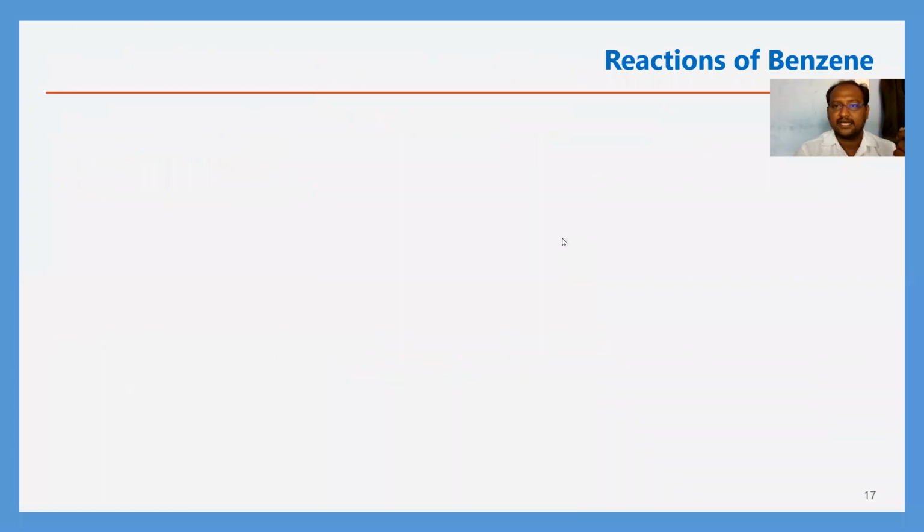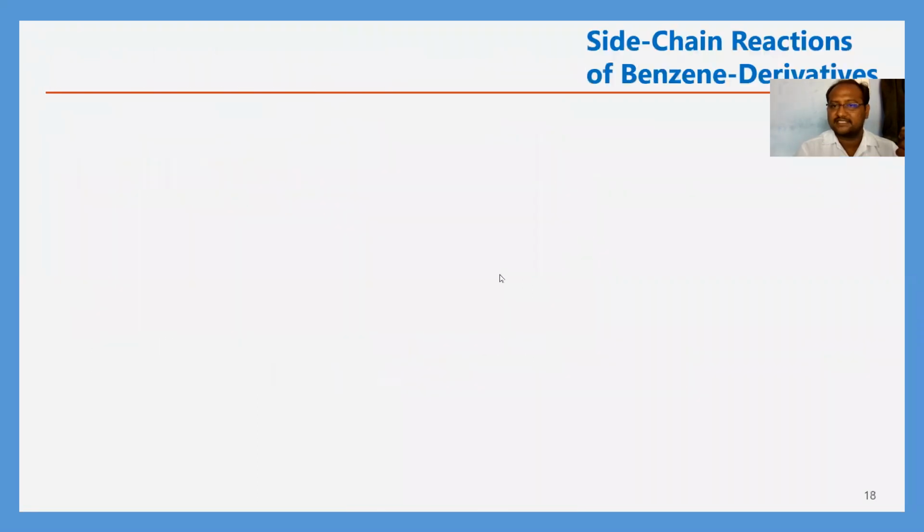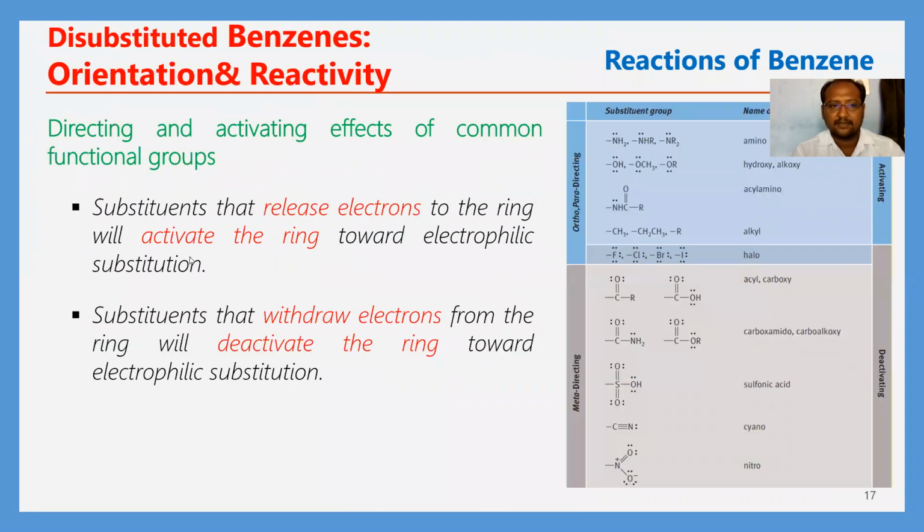Okay, next, here there are examples. Here, ring activating and deactivating groups. What are the ring activating and deactivating groups? Okay. So as we discussed in the previous example, here also the directing and activating effects are common functional groups.